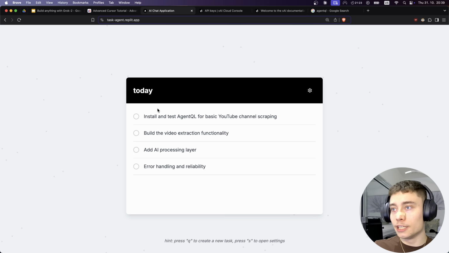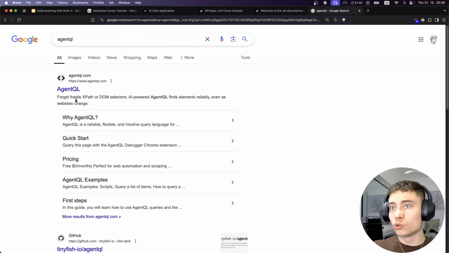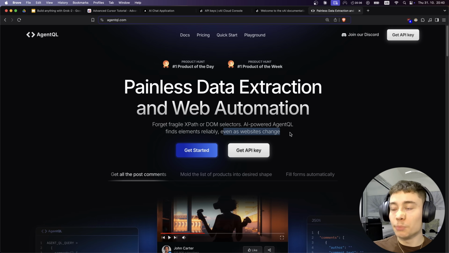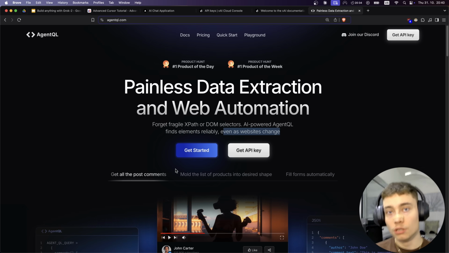Anyways, let's go ahead and implement this step. So into Google, type in AgentQL. And as the headline says, it's designed for painless data extraction and web automation. So it can find elements easily, even when the websites change. So yeah, this might be the future of web scraping. And a lot of you have asked me how to scrape websites. This is one way to do it.